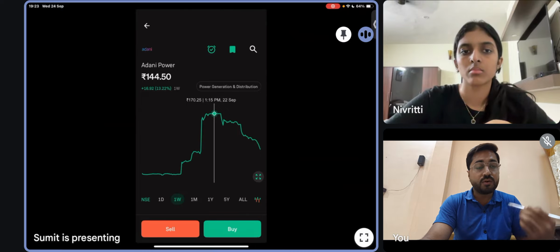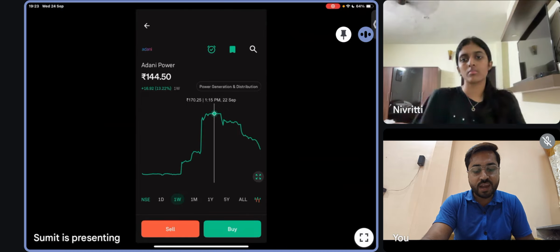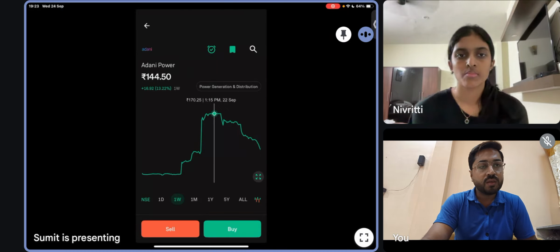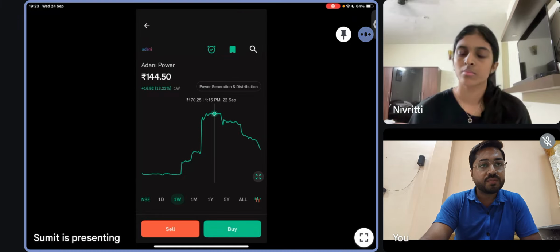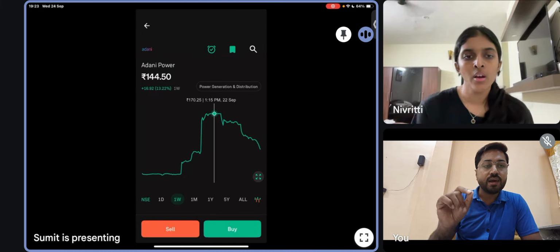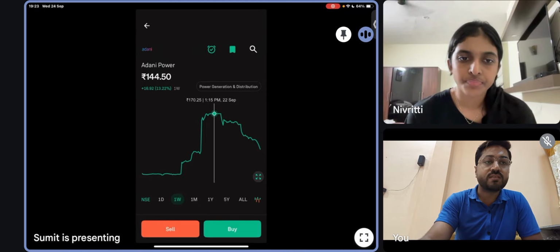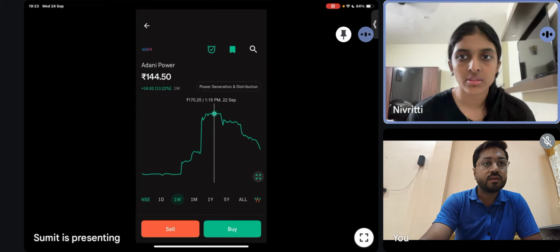So if you invest on that day, right now what is the value? 144. So your amount will show according to this market value, correct? Because if you buy 1,000 shares at rupees 170, how much have you invested? 1,70,000.